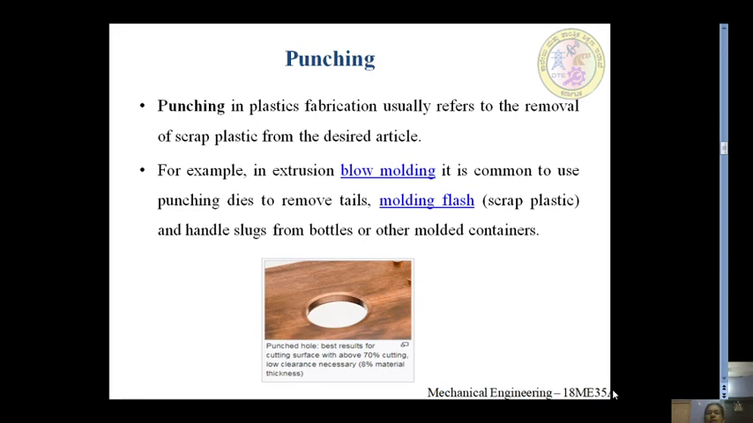So punching is carried out in plastics also. Punching in plastics fabrication usually refers to the removal of scrap plastics from the desired article. So whatever scrap is there is removed over here. In extrusion blow molding, it is common to use punching dies to remove the tails or flash, the scrap plastic we are going to call it, from the bottles or other molded containers also.